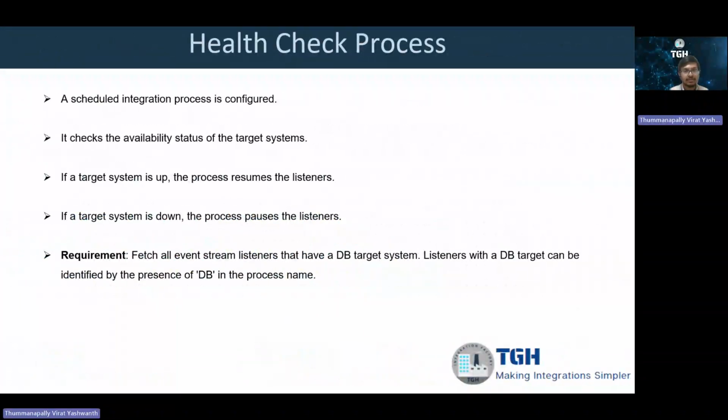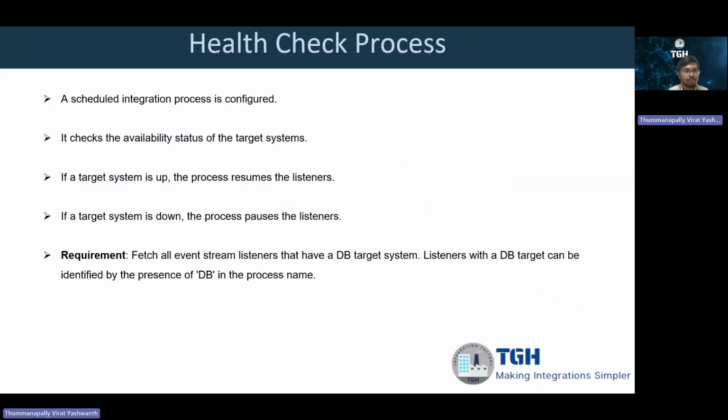What is health check? The health check process is a process that we can design. The main purpose of the health check process is to check the status or availability of the target system. If the target system is up, it resumes the listeners or consumers. If the target system is down, it pauses the listeners or consumers. So the requirement here is that we need to operate on the event stream listeners which have the database as the target system. These listeners can be identified using the process name. The process name contains DB.